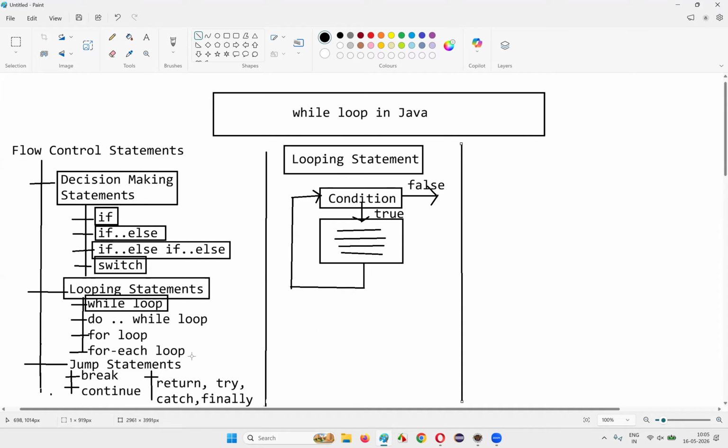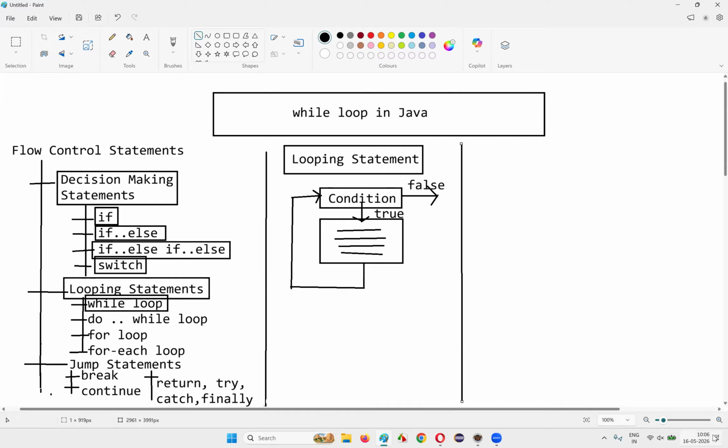Once we reach a situation in this course where I explain the arrays, or while explaining the arrays, I'll demonstrate how to use for each loop in Java. Though for each loop is a looping statement in Java, I cannot explain it right away because this works with arrays. So till the arrays concept comes, I cannot cover this for each loop for you.